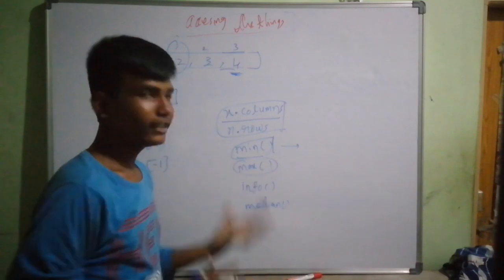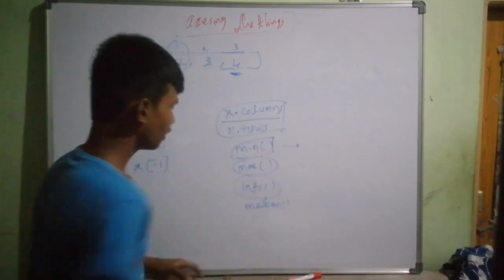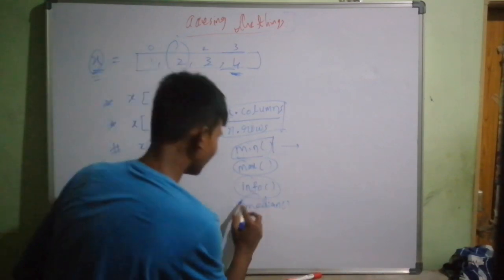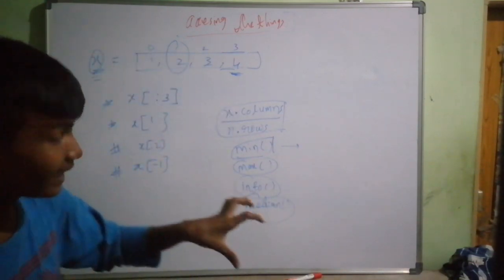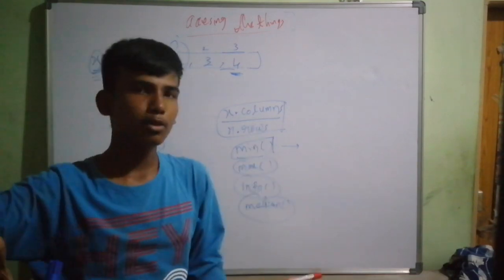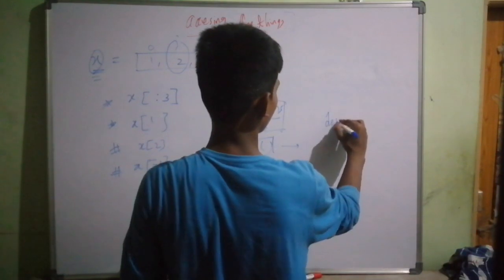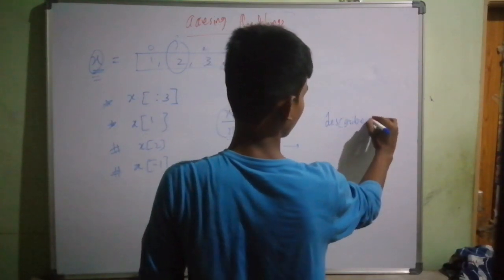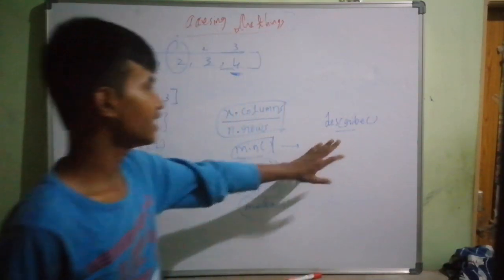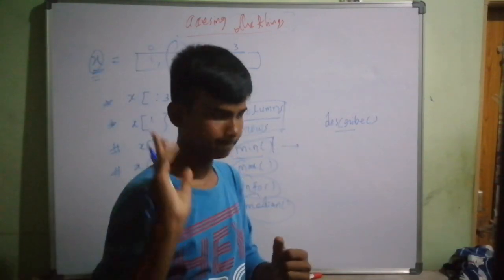For getting the information about that, we can use info. For getting the median, we use the median function. For getting the description about that, we can use describe. There is a function named describe. Remember that. There is a function named describe to get the description.